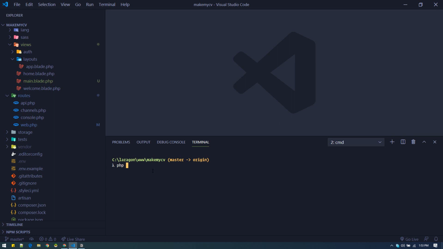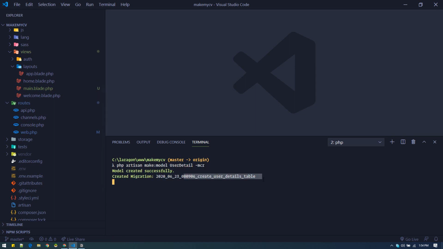So php artisan make:model, we'll call it UserDetail, and if you add -m, it will generate a migration file, add c for controller, and r for resourceful controller. A resourceful controller contains all the controller actions like index. So this r will generate additional methods on the controller. I will show what it created. Just run this command. So model created, migration created, and it is generating the controller as well.